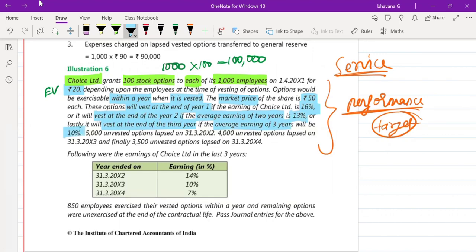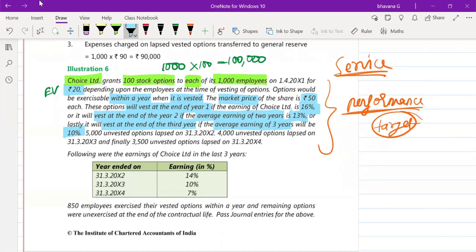You can vest the options at year 1 if the company earning is 16%. No. Then you have to see if by the end of year 2 the average earning of 2 years of the company is 13%, then you can vest the options. If not, then by the end of 3rd year, you have to check if the average earning of 3 years is 10%. If yes, then you can vest it. If not, then nobody will be vested with any options.